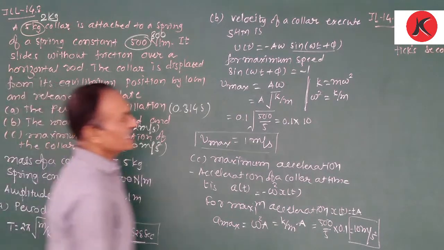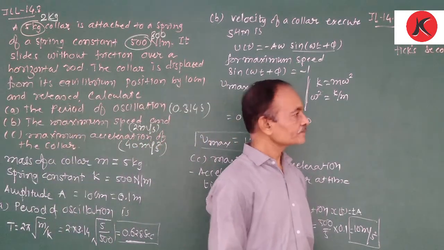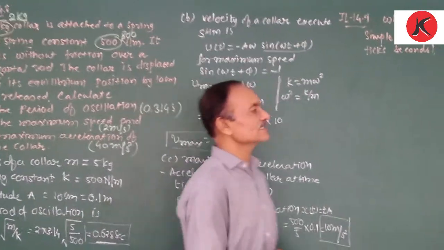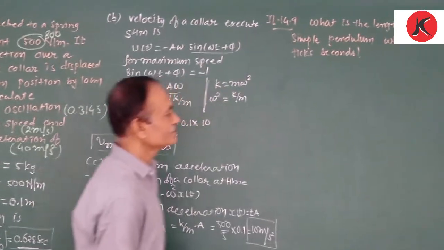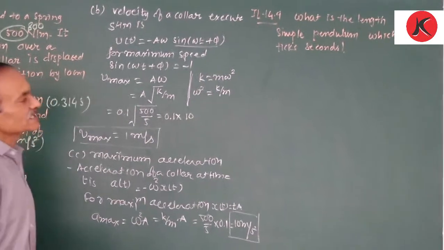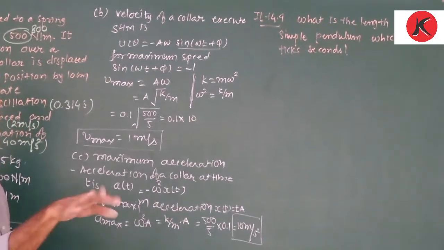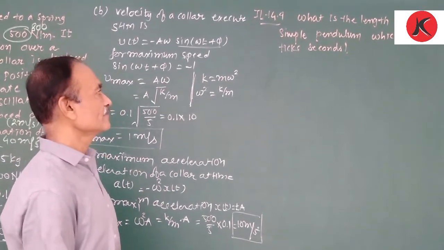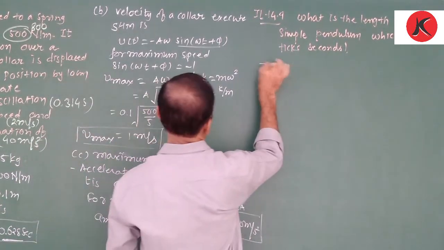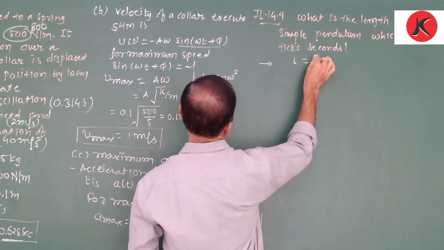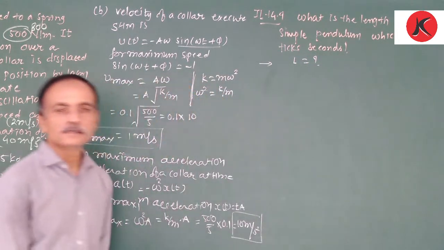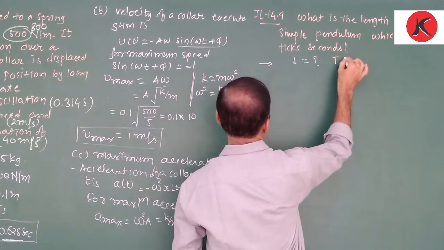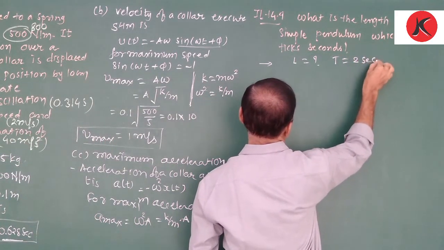After that, the next is 14.9. What is the length of a simple pendulum which ticks seconds? Now, the time period of a simple pendulum which ticks seconds is 2 seconds. Here we have to find the length of the pendulum. The periodic time is not given, but the periodic time is 2 seconds.